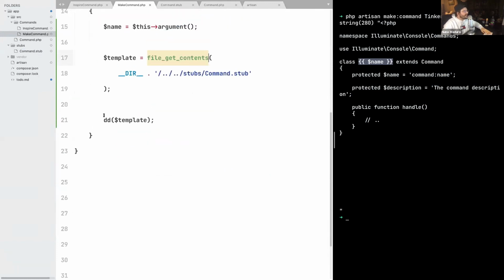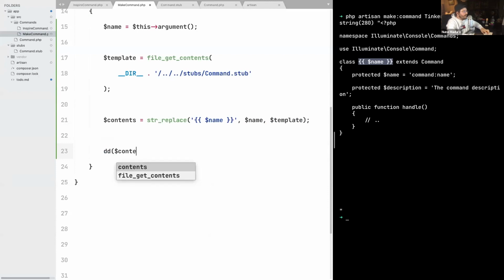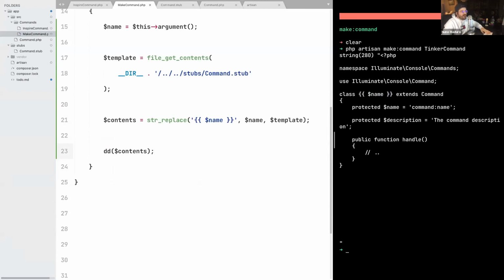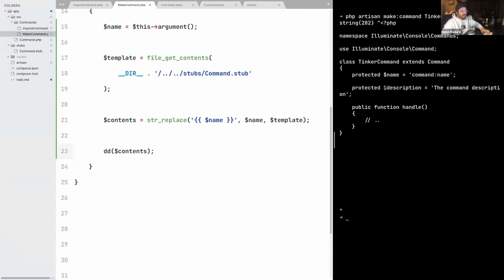So guess what? We can do something like contents, for example, equals string replace, and then search for the variable name, and just replace it with, guess what, the variable name as well. And then the subject will be the template itself. So now if I dd the contents, just like that, there we go. We should be able to see the same template, but now with the tinker command right here. So let's just clear the terminal, type php artisan make command tinker command, and sure enough, I see tinker command appearing here, meaning that the contents of our command are ready to be used.